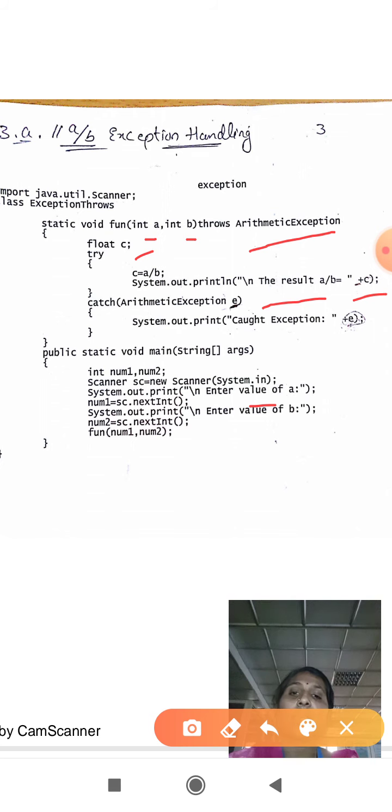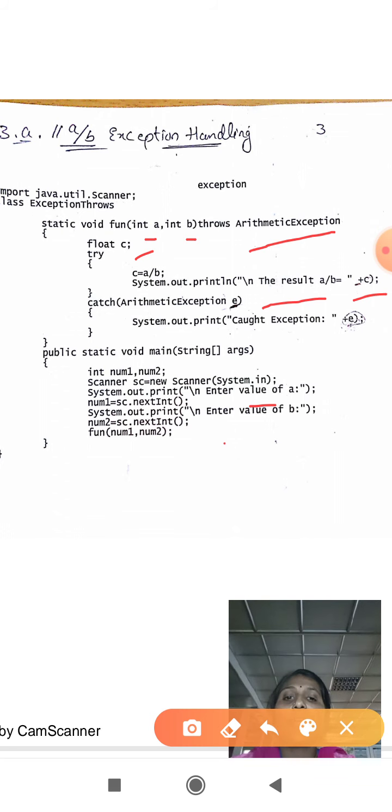So what is a catch block? A catch block is a block which will handle the error or the exception that is thrown by a try block. So in a try block, if any error has occurred or been raised, that exception that is thrown will be caught by a block called the catch block. And here I have a catch block. In a catch block, I have to write a method for how I handle it.